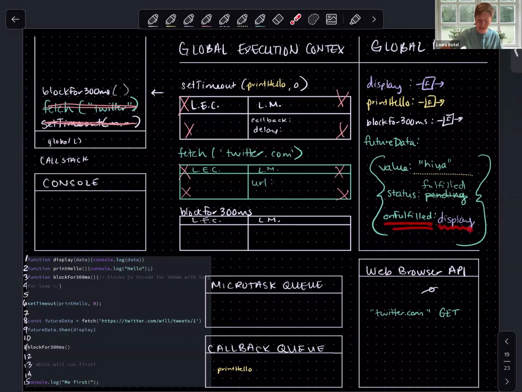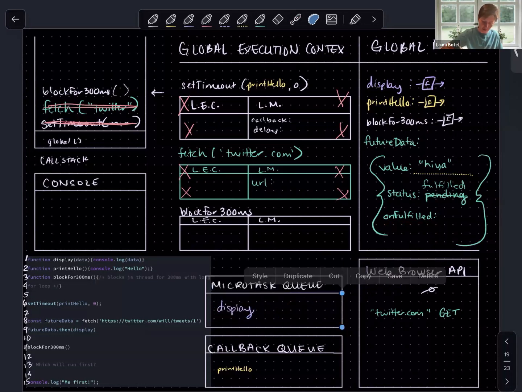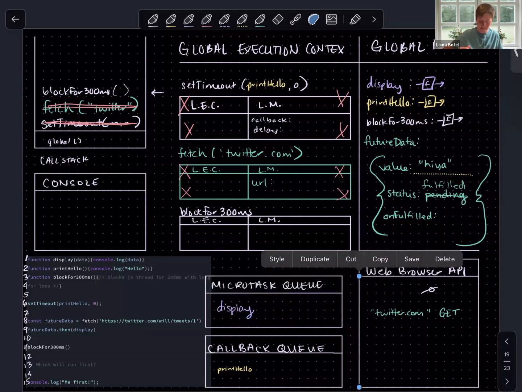It means display is going to be sent to the microtask queue. So let's do that. Display is sent to the microtask queue. And this whole time, as we have had something in our callback queue, the event loop behind the scenes is checking those same rules. Is the call stack empty?